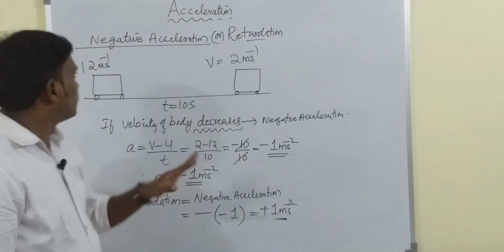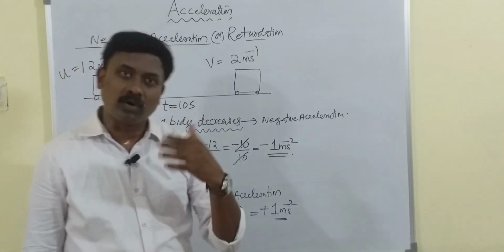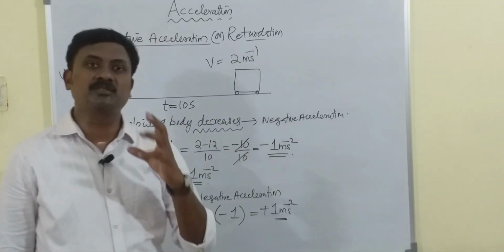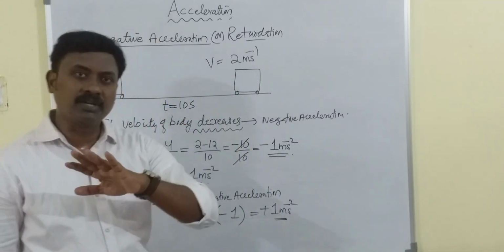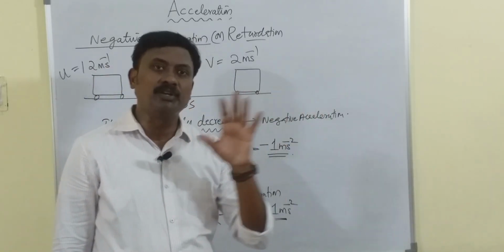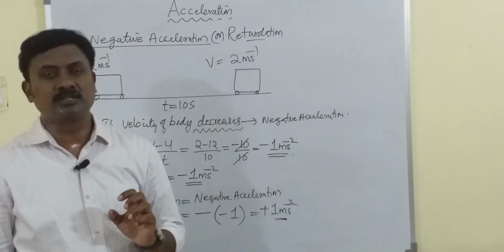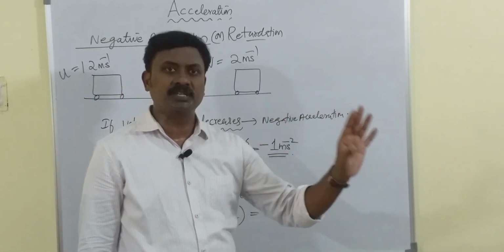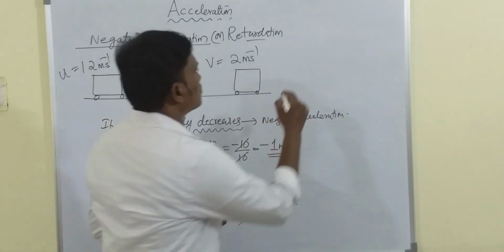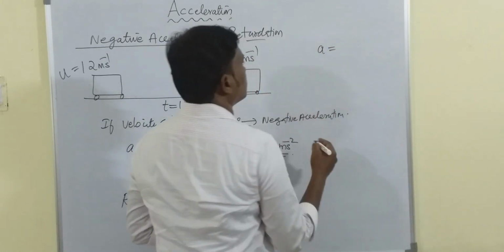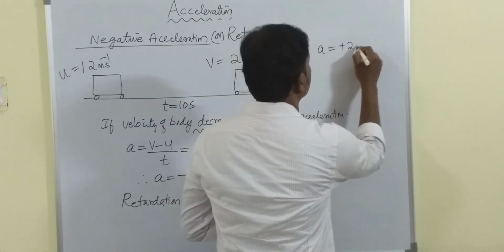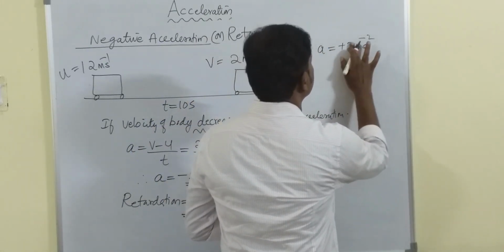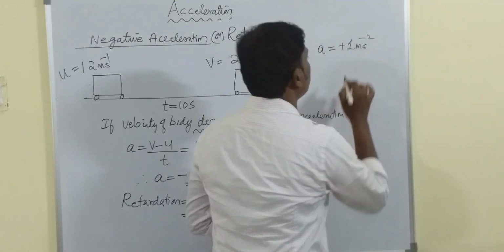Previously we have seen positive acceleration. In case of positive acceleration, we get the acceleration value as positive. So the velocity is increasing. In the last case, what was the acceleration? Positive acceleration, it was plus 1 meter per second square.